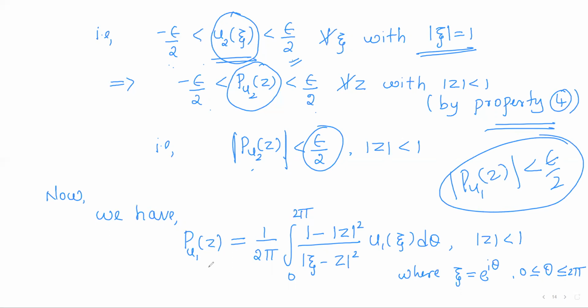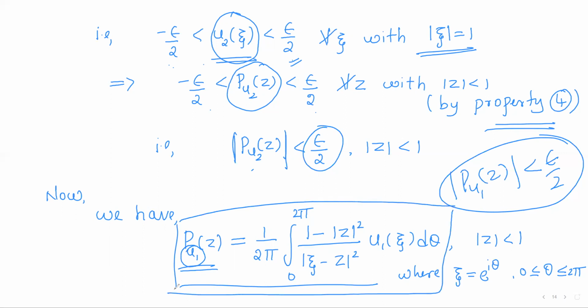So for that, consider the definition of Pu1 of z. For any real piecewise continuous function in the hypothesis, Pu of z is given to be this one. So just in place of u, we have u1. So u1 is also a piecewise continuous function, so according to our hypothesis, this will be Pu1 of z, which is in the parametric form.